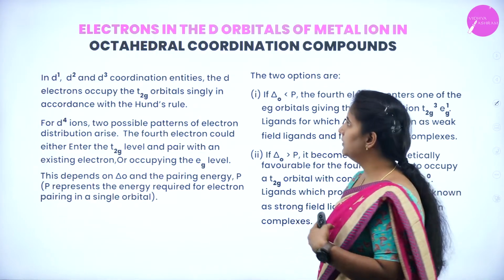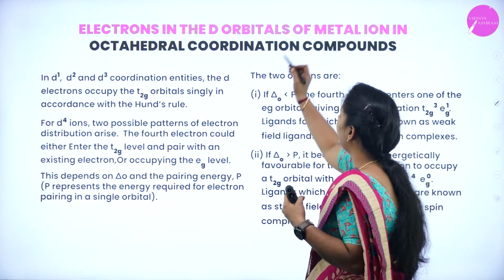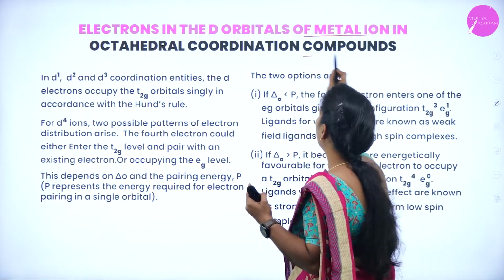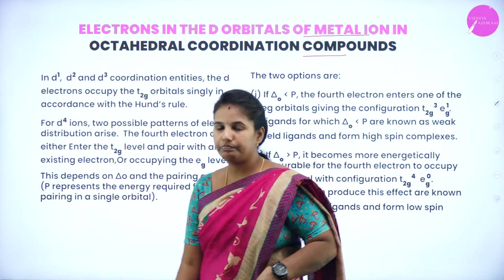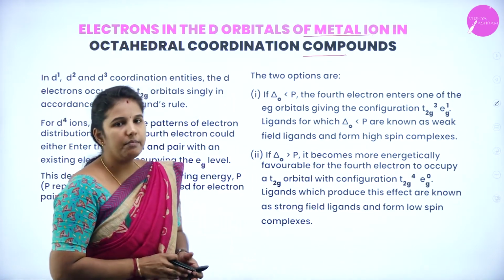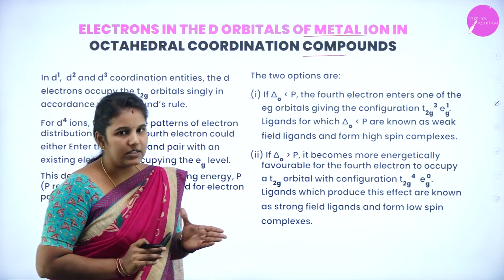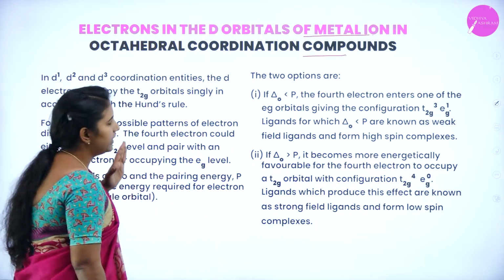Next we have the electrons in the d orbitals of the metal ion in octahedral coordination compounds. Here, just imagine the electrons are there in the d orbitals of the central metal ion. So what will be their nature?